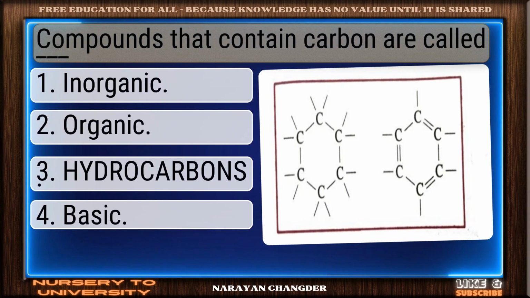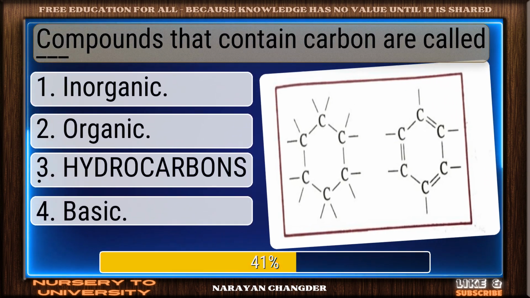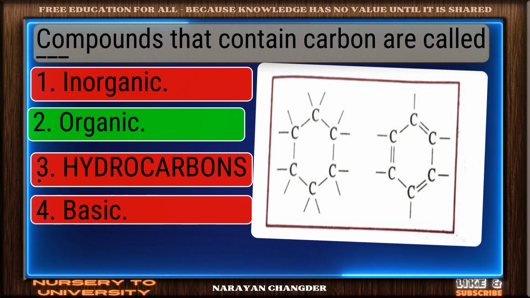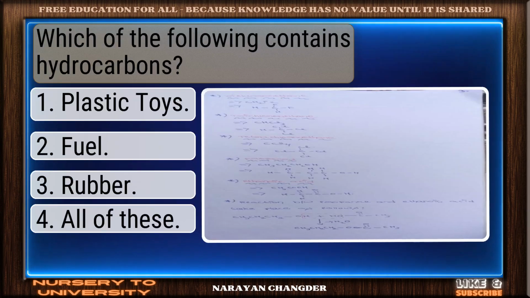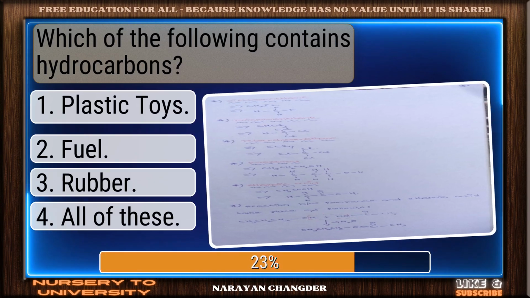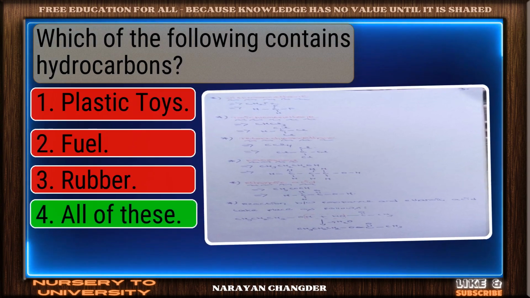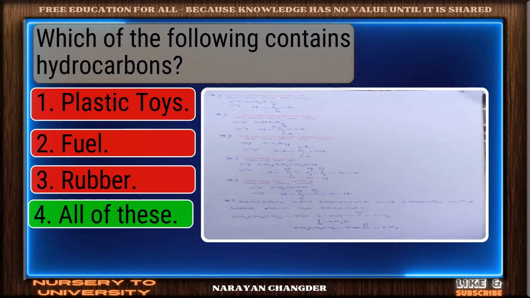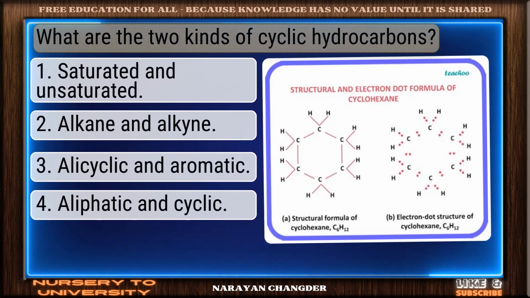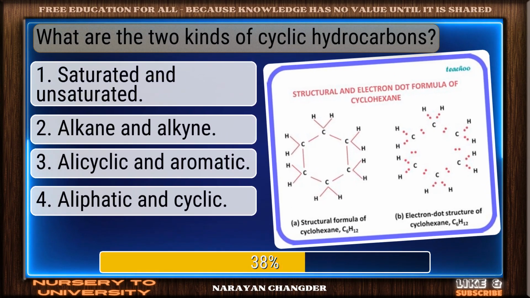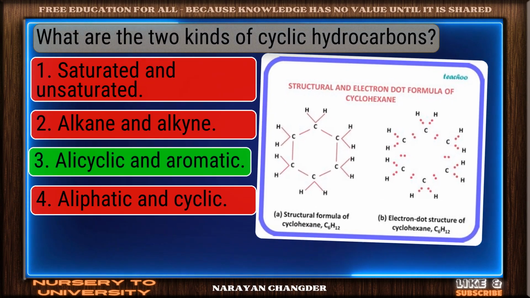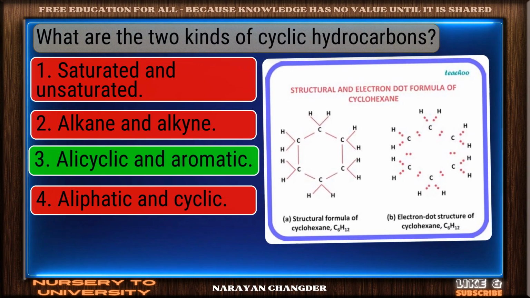Compounds that contain carbon are called dash. Good job. Your answer organic works well here. Which of the following contains hydrocarbons? Great thinking. All of these is the right choice. What are the two kinds of cyclic hydrocarbons? Valid point. Alicyclic and aromatic is true.